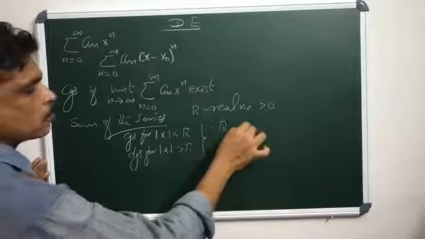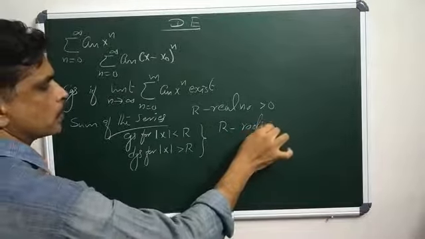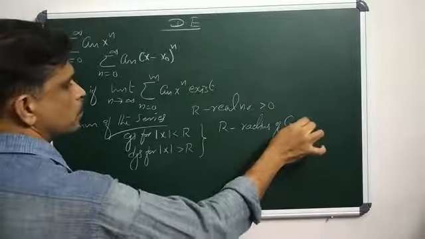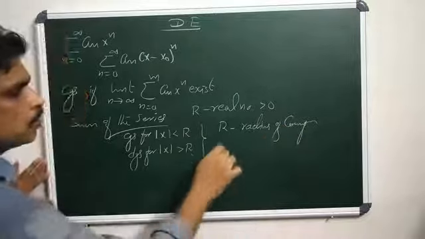Here r is said to be the radius of convergence.